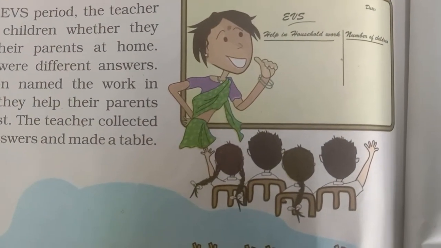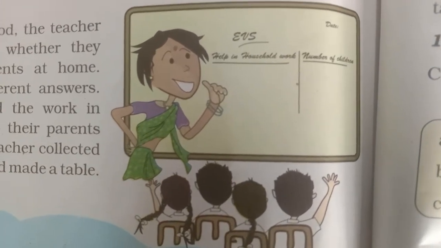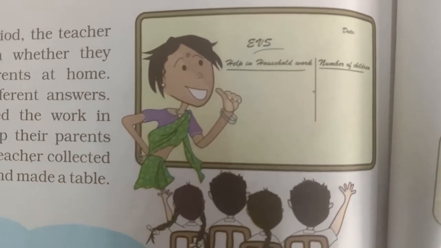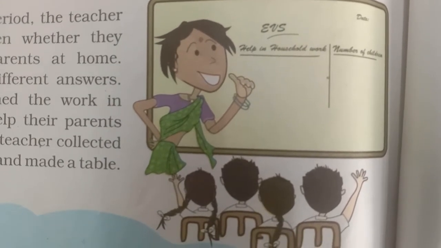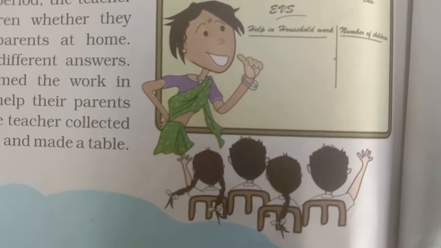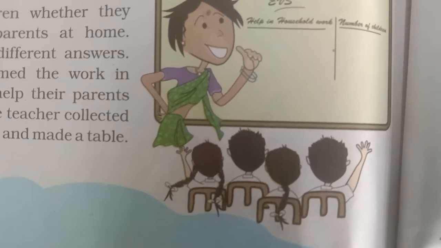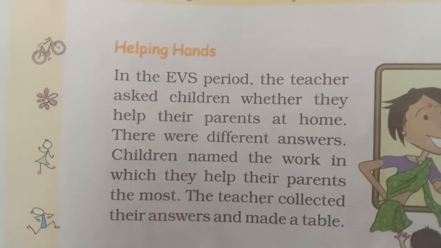4 children are sitting in front of the teacher, and you can see EVS written on their board. I think she is the EVS subject teacher, and she is asking something there. You can see she is questioning with her hand, and the children are telling the answers. They are lifting their hands. Now let us see about this activity, helping hands.